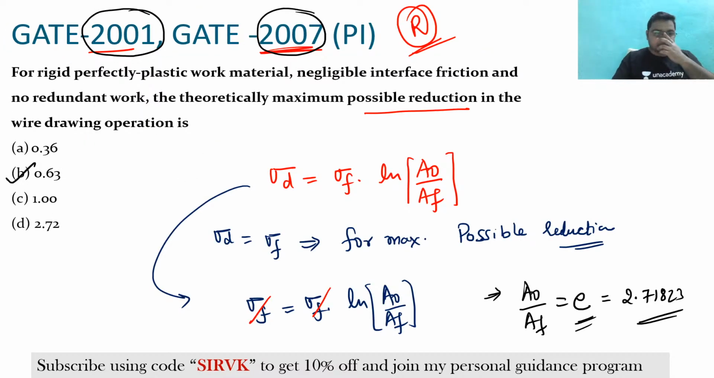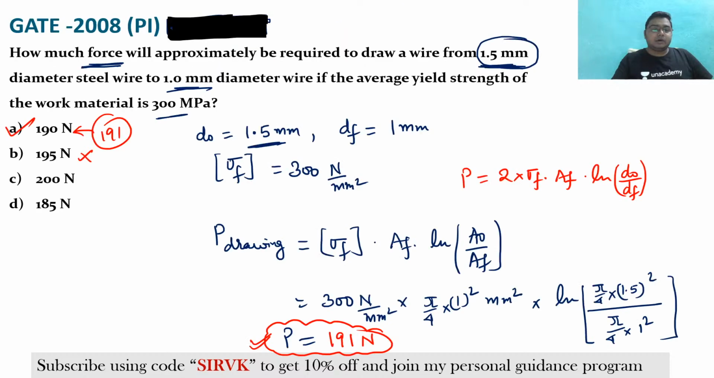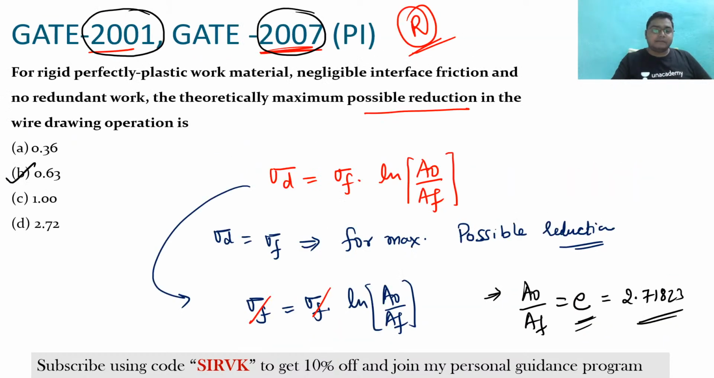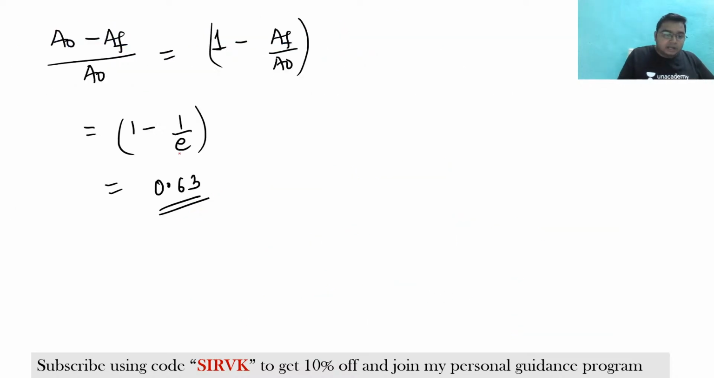See here, for those who have done my classes, those who are regular in my classes, you know that for the maximum possible reduction we have seen that sigma d is equal to sigma f, and from here we are getting a naught by af is equal to e, and for this we have seen that it is 0.63, that is 63 percent.